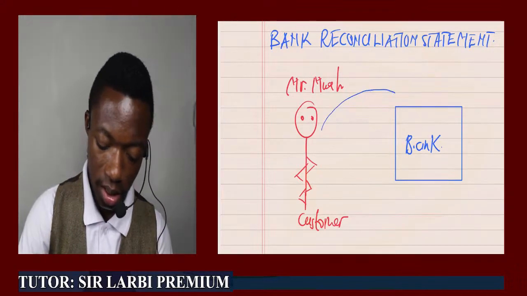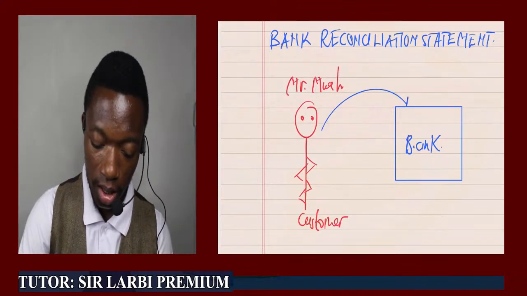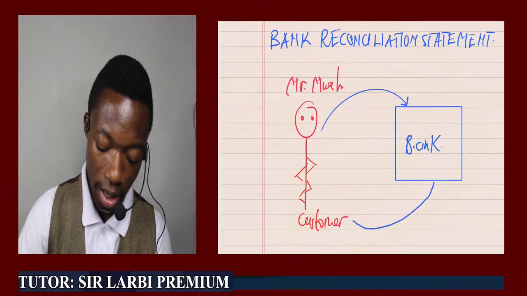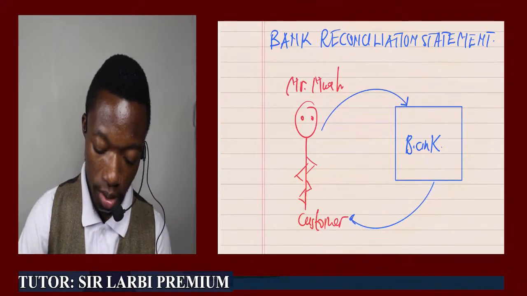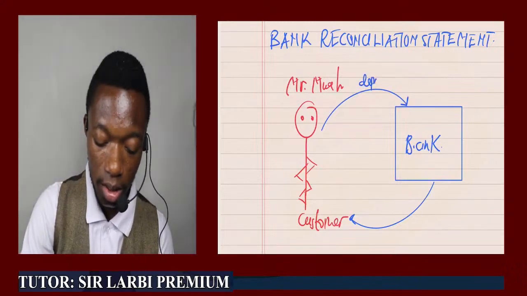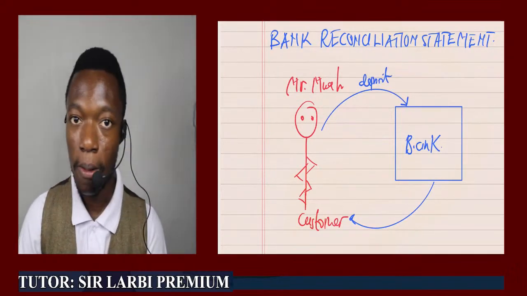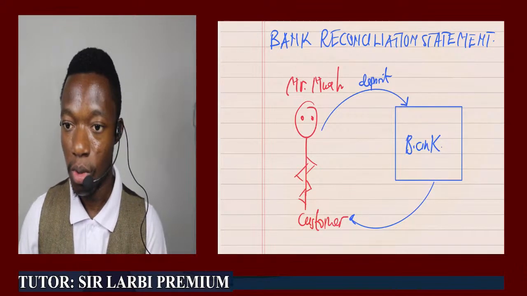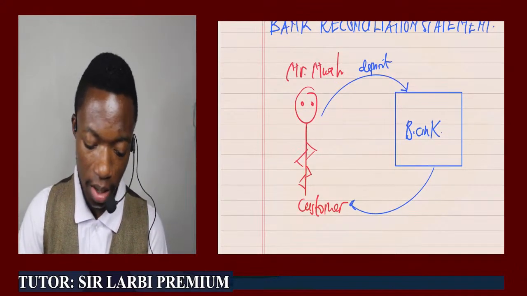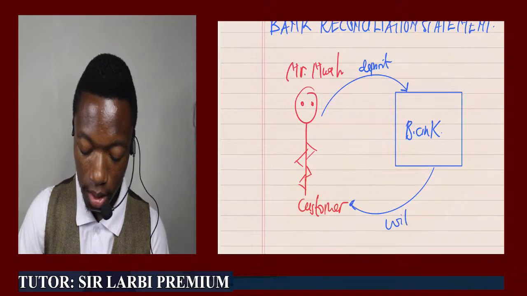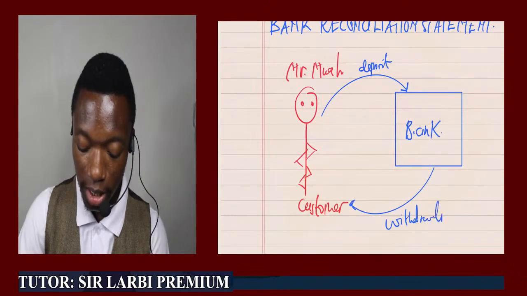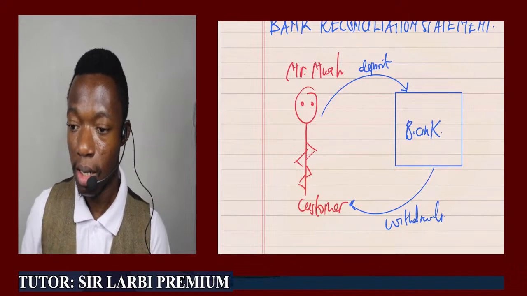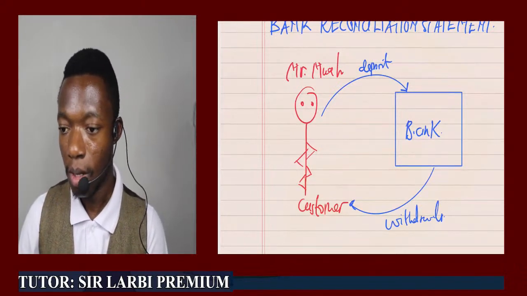Deposits into the bank. He always makes deposits into the bank, and withdrawals are also made by Mr. Moore. So he makes deposits of all forms, and as well, withdrawals are also being made by Mr. Moore. I don't know whether my spelling is right for withdrawals, but it should be able to help us go generally there. Okay. Now what is happening here?